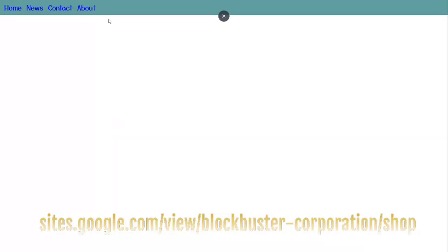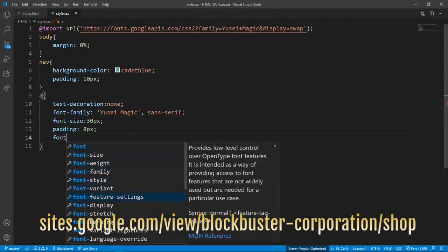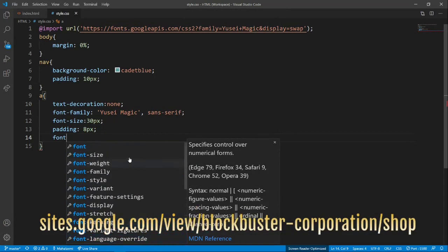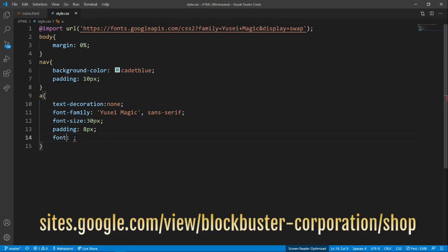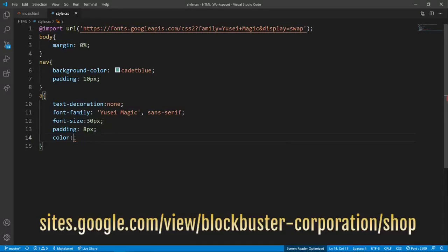So you have space between these. And what else do you want? Font color. Okay, font color is just color. Yeah, now I remember.